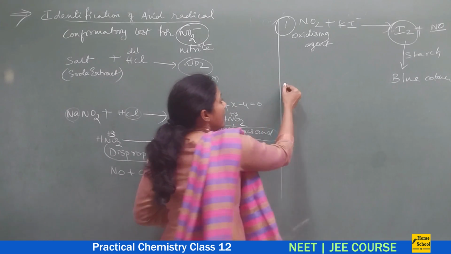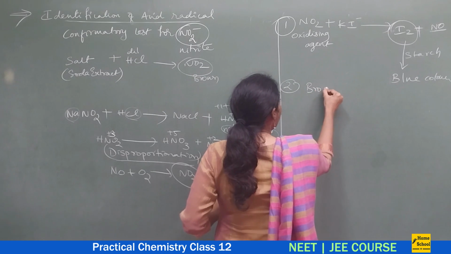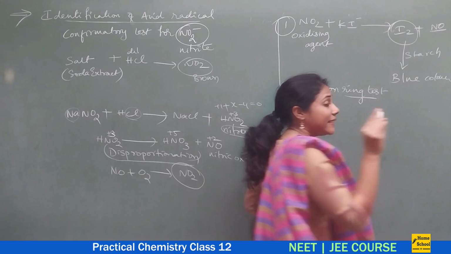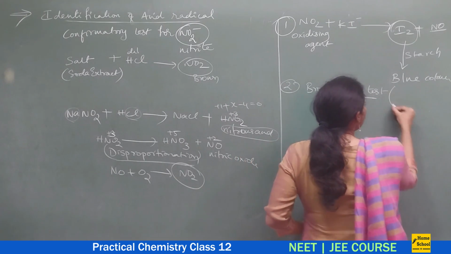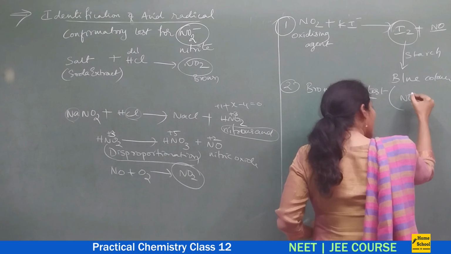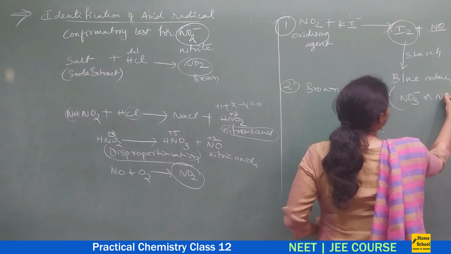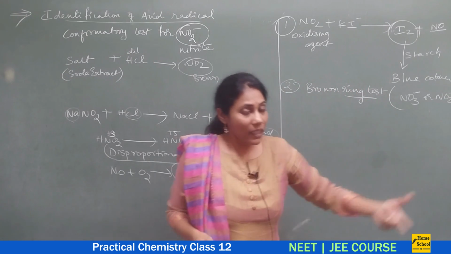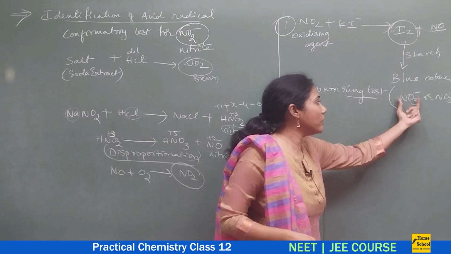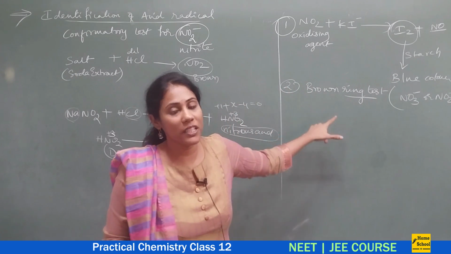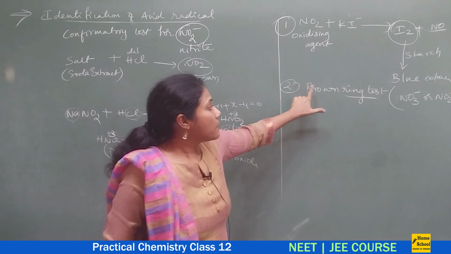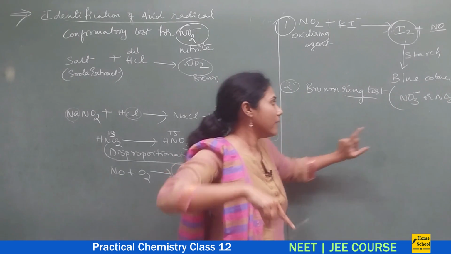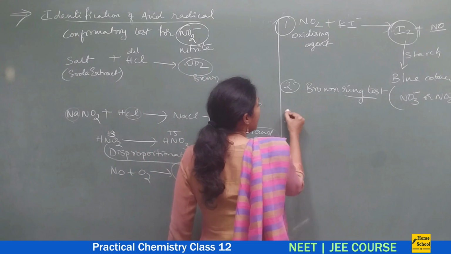Even a brown ring test you can do. The brown ring test we usually study as a confirmatory test for nitrate, no? This brown ring test will work to confirm both nitrate and nitrite radicals. I'll explain this brown ring test in the next group of radicals. When I talk about NO3 minus, I'll speak about this brown ring test. But do remember that this brown ring test can also be used to confirm the NO2 minus ion. Okay, fine. And now the third one, let us also study.